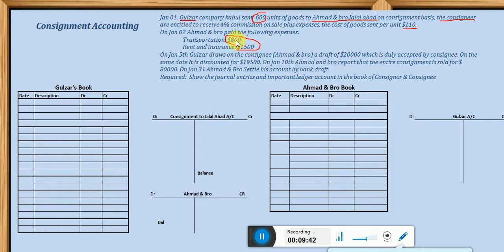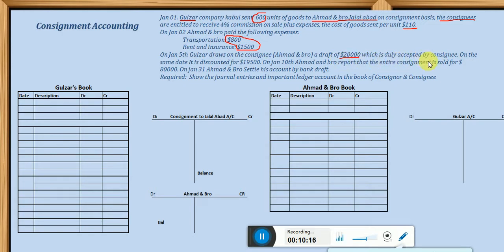In the process of selling the goods of Gulzar, maybe the transportation, when the goods are sent to him, the transportation cost is paid by the consignee, and also maybe the rent of the store where the goods of Gulzar were kept by the consignee, the rent paid or the insurance paid. Okay, next, on January 5th, Gulzar draws on the consignee Ahmad and Bro a draft of $20,000, which is duly